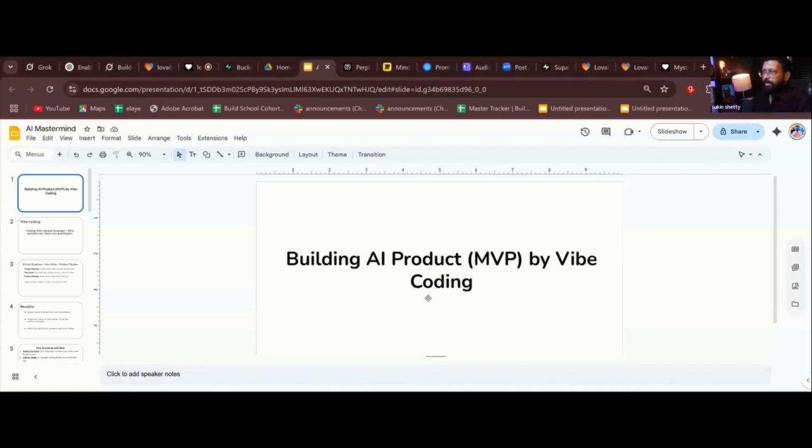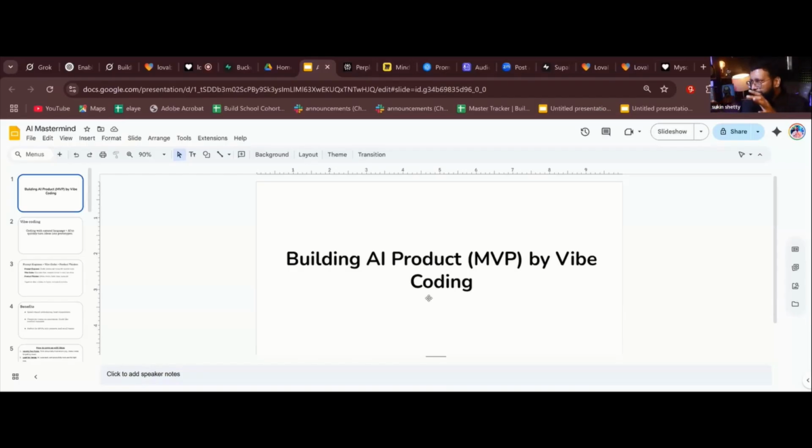Yes. Okay, great. So today we are building an MVP AI product by vibe coding. Okay, first, does everyone know what MVP means? Everyone in the chat, do you know what MVP means? No? Yes? Okay, most of them don't know. It is minimum viable product. So what does minimum viable product mean? You are building an MVP, or a proof of concept, or a prototype. There are different words, but I call it MVP, which you can test, or give to people to test your product. That is what I'm going to show you, how to build an MVP.